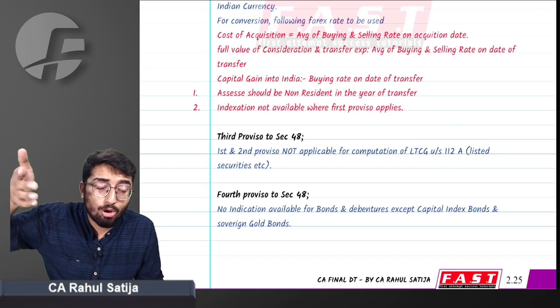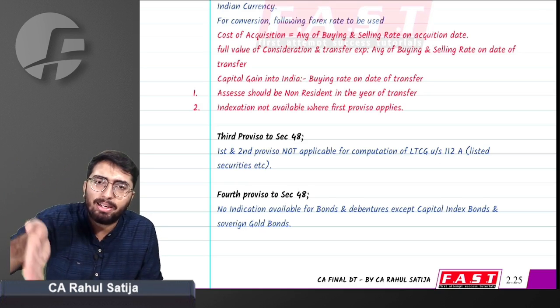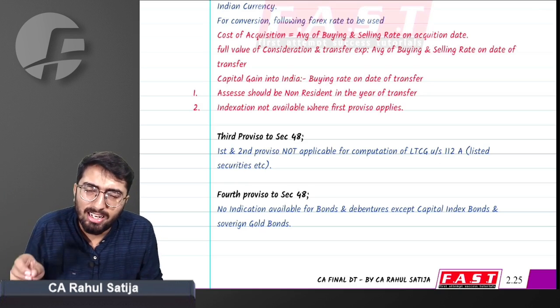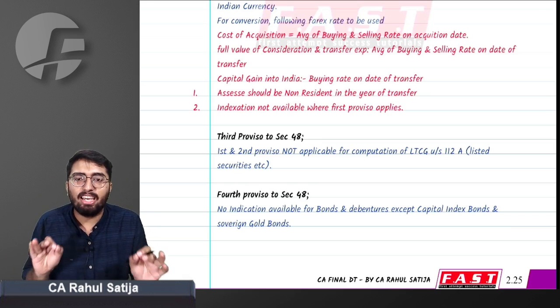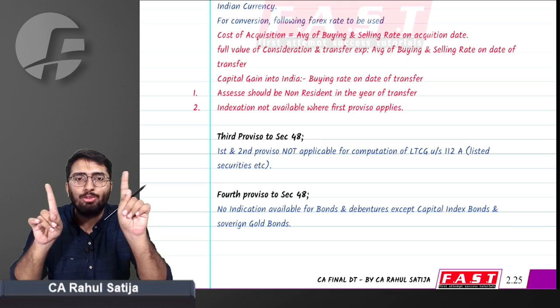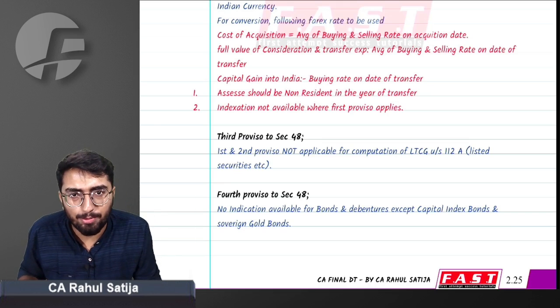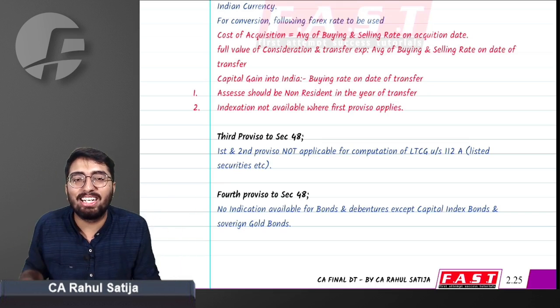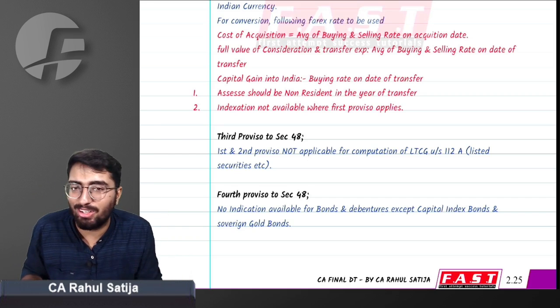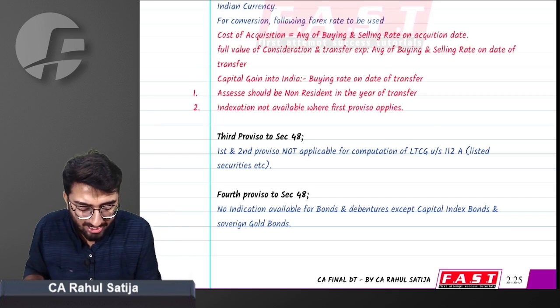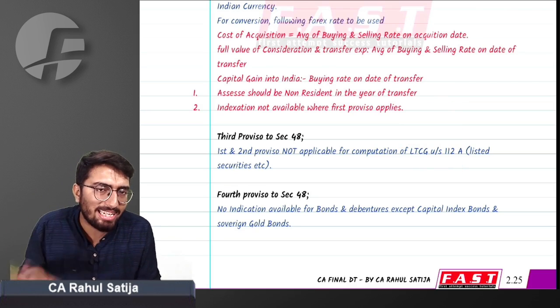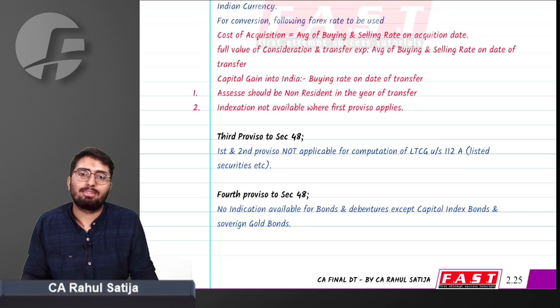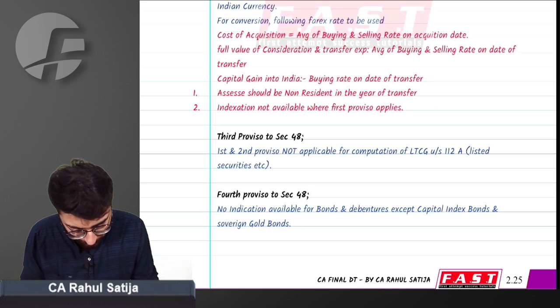Any capital gain calculated on shares which are listed, or any capital gain which falls under section 112A, does not have any impact of these first two provisos. Which means if any listed shares are sold, you will not do any indexation for cost of acquisition, and you will not calculate capital gain in foreign currency. In both cases, the first and second provisos are not applicable if you are selling any kind of listed securities. Did you get this point or not?